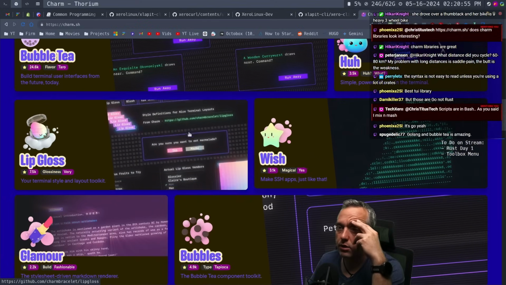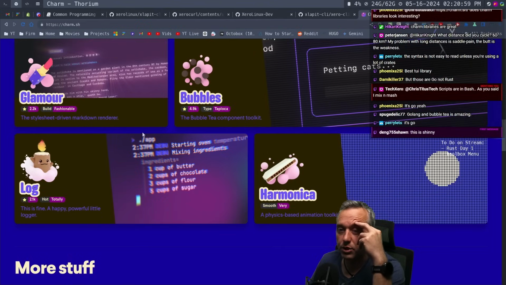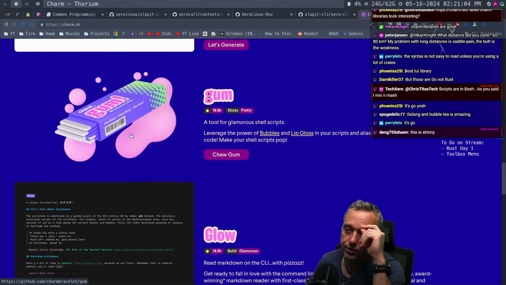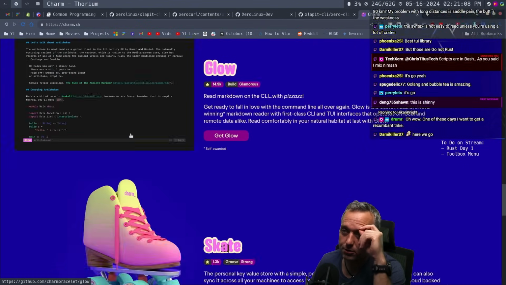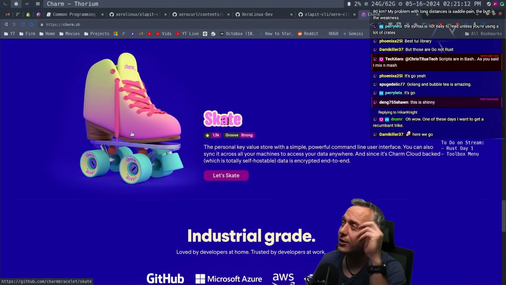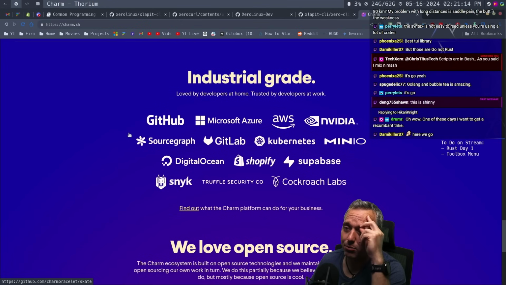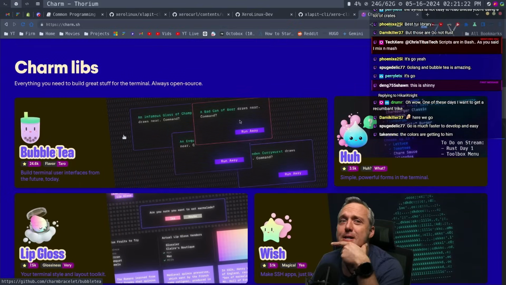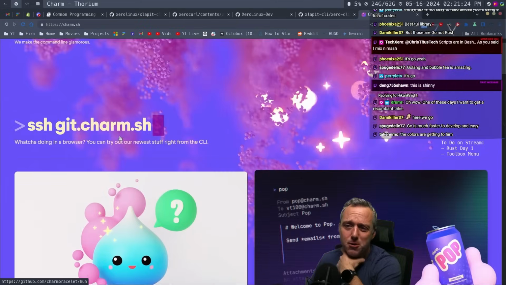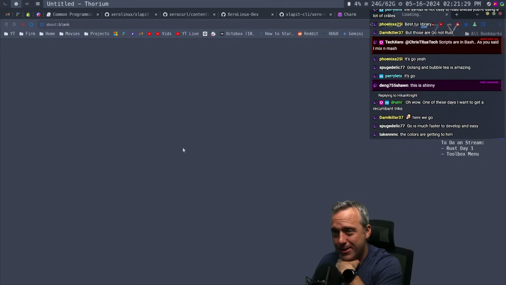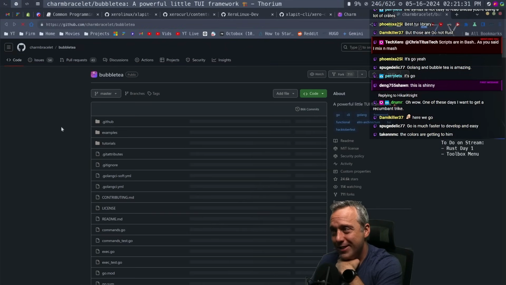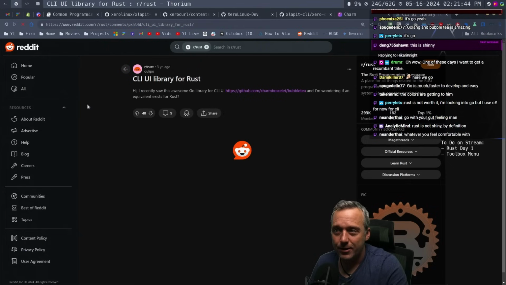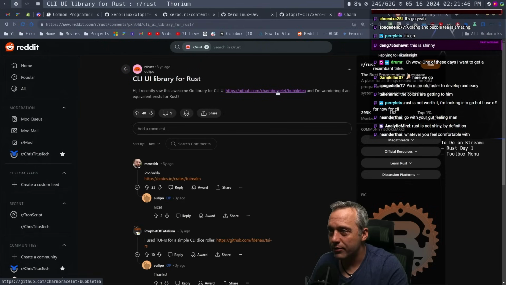Because I remember... Oh, man, I know we said we use Rust, but... Ooh, I do like these libraries. Oh, no. Oh, no. I already bought the Rust book, but now I'm looking at it and I'm having second thoughts. Can somebody give me a funny, cool-looking thing that's like Charm in Rust? Because I really like the bubble tea. All right. Bubble tea, Rust. CLI UI library, Charm Blaze.